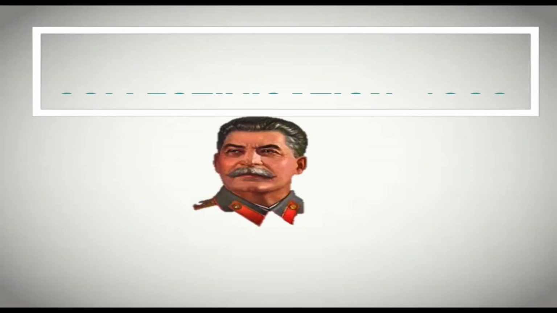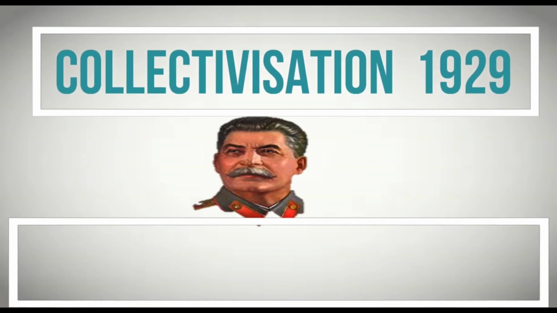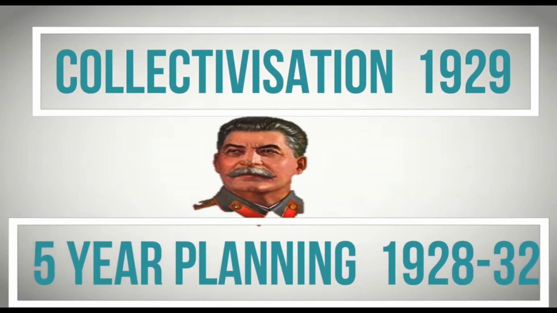After that, in 1924, Lenin died and Stalin came into power, and Stalin brought many reforms, such as in 1929 the policy of collectivization, and in 1928 to 32 the policy of 5-year planning. This was the first 5-year planning brought in Russia by Stalin, so you have to remember that.